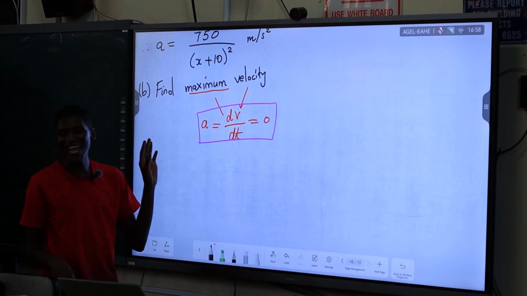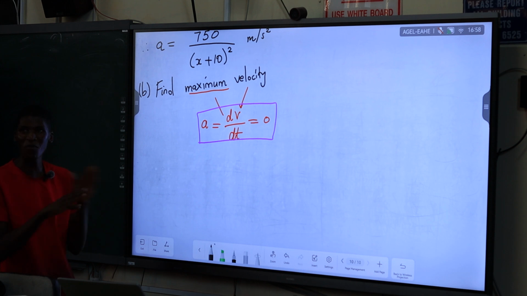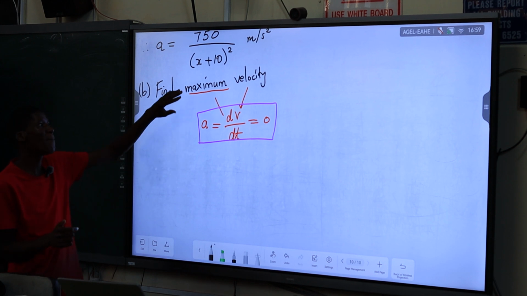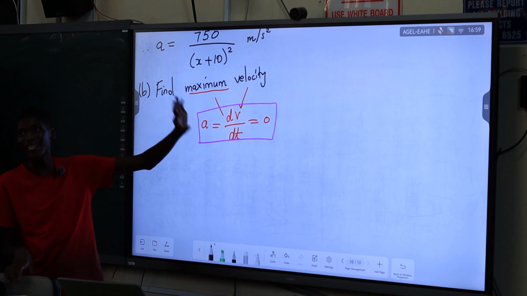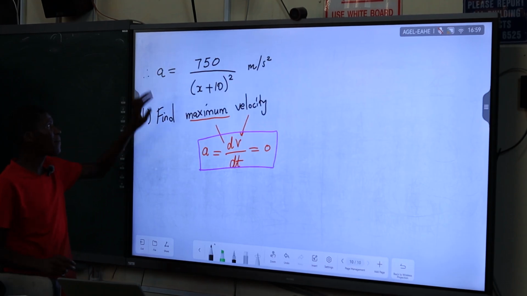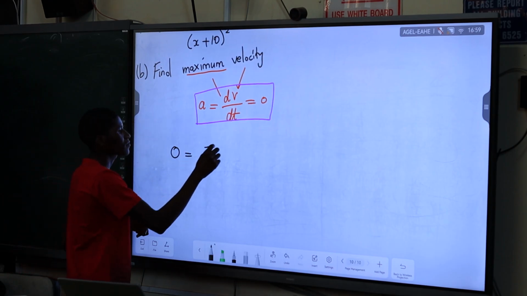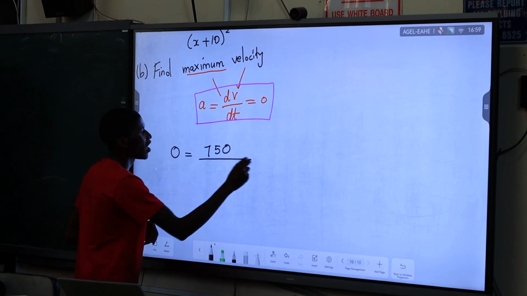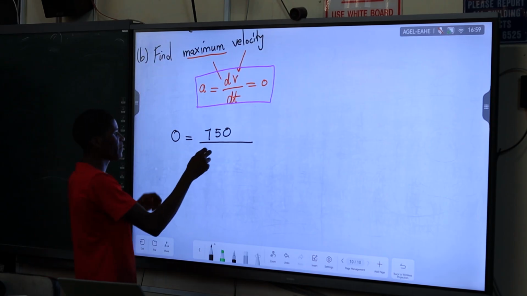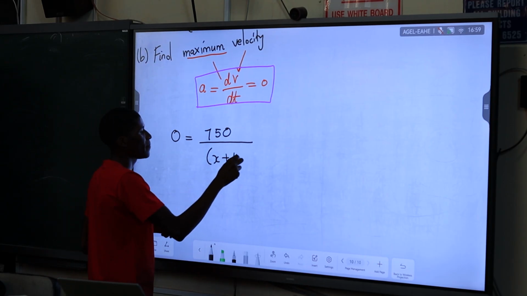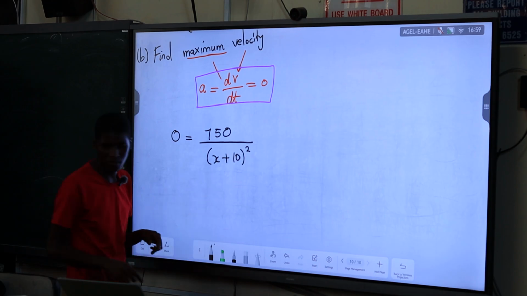If you cannot make those deductions, the 5 marks uyahamba wonke nje, because you can't do anything without the initial deduction yokuthi maximum velocity is obtained when acceleration is 0. So here acceleration is 0, right? And try to see what that can help us to find maximum velocity. This is 750 over x plus 10 squared.